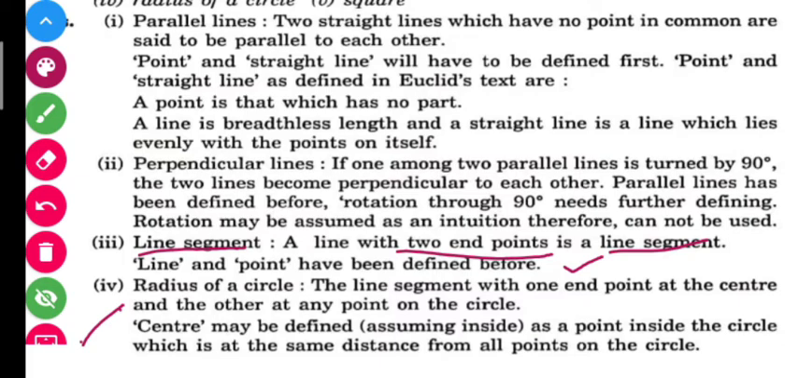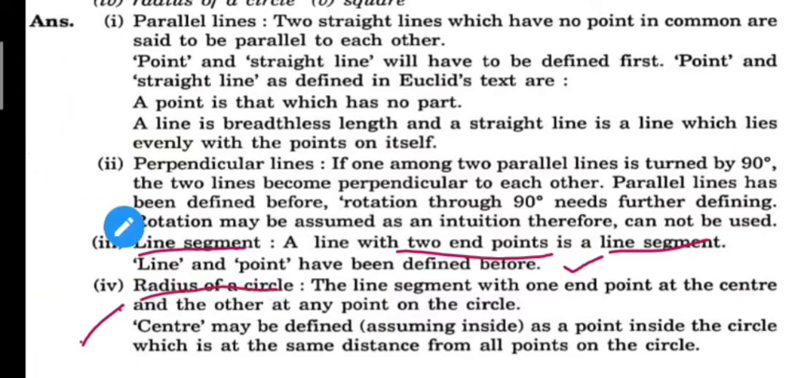So if you have a circle here, then this is the center. So any line segment joining the center and any point on the circle is known as radius of the circle. Very simple, right? So again, here the two definitions that you have to know, or that you have to understand, are center of the circle.